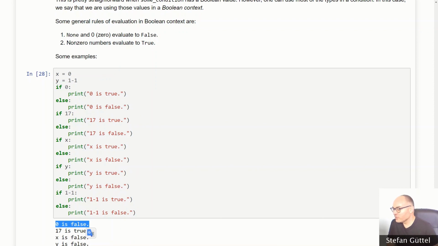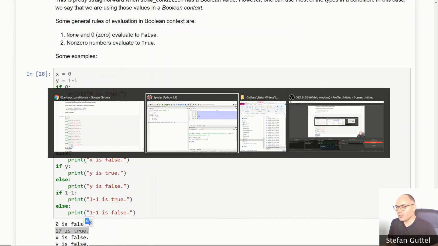Whereas if you do the same with a positive integer like 17, or in fact any non-zero integer, minus 17 would work as well, then it will print out true. So 17 evaluates to true. This is sometimes useful in your code because you can save a few characters by exploiting that.